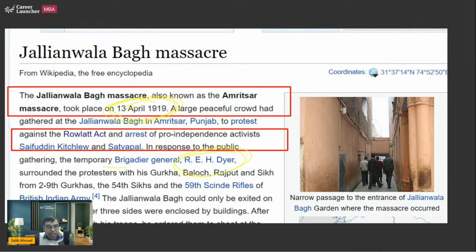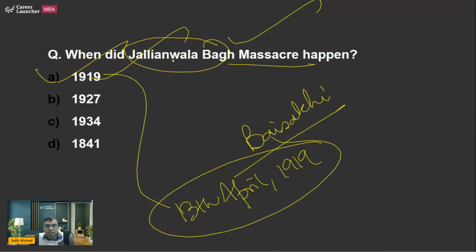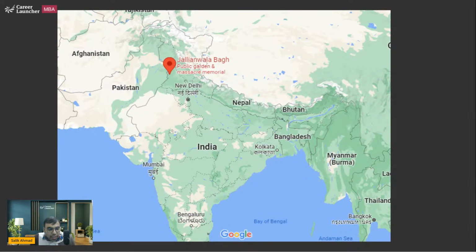R.E.H. Dyer, Brigadier General R.E.H. Dyer, was the army officer who was there in this regard. So A is the right answer to this question. So here it is. So this is the state of Punjab. So this is Punjab, Jallianwala Bagh, Amritsar.